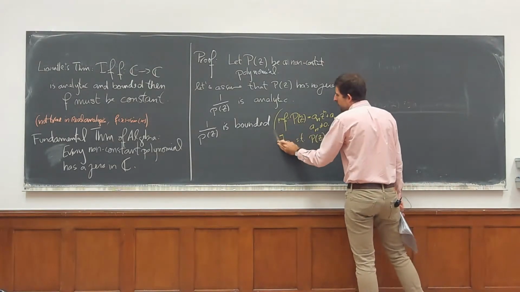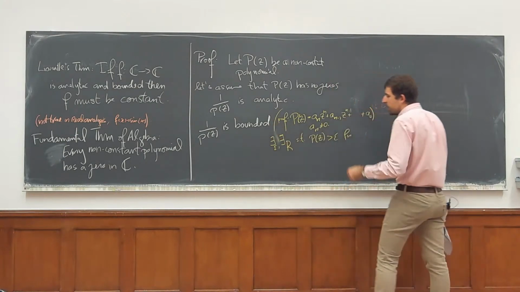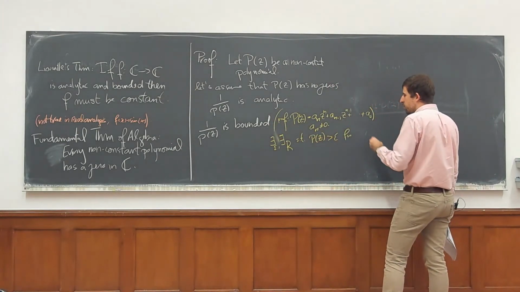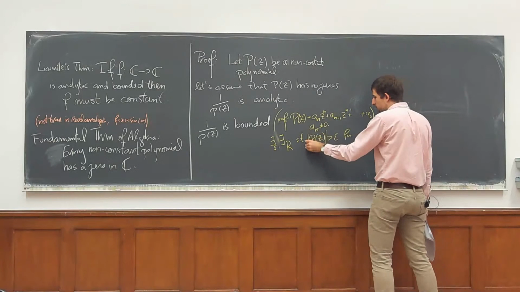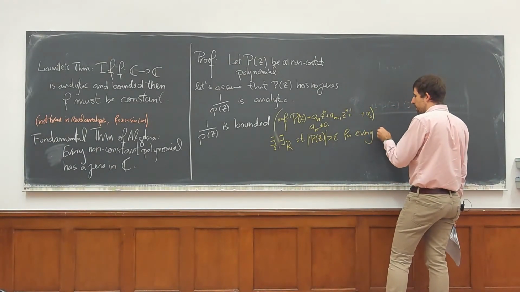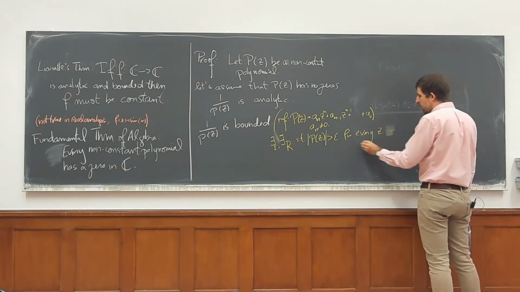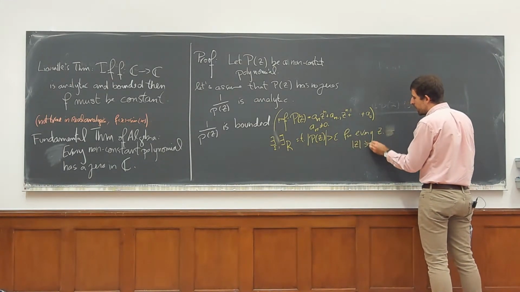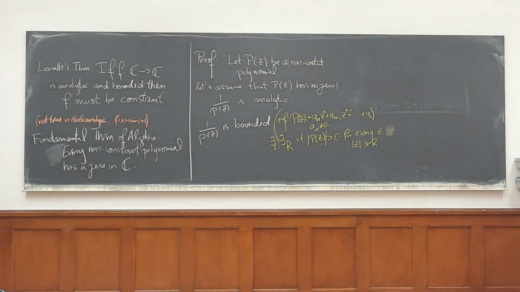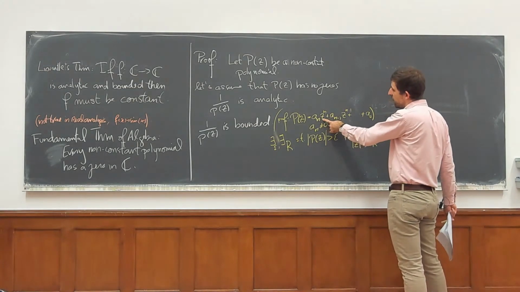We can even start with: there exists epsilon and there exists r such that the absolute value of P of z is bigger than epsilon for every z such that the norm of z is outside this radius. Why? It's easy to see. If I start making the norm of z very big,